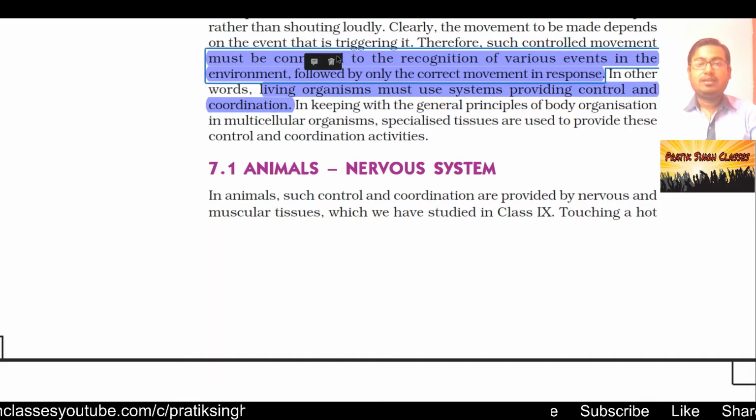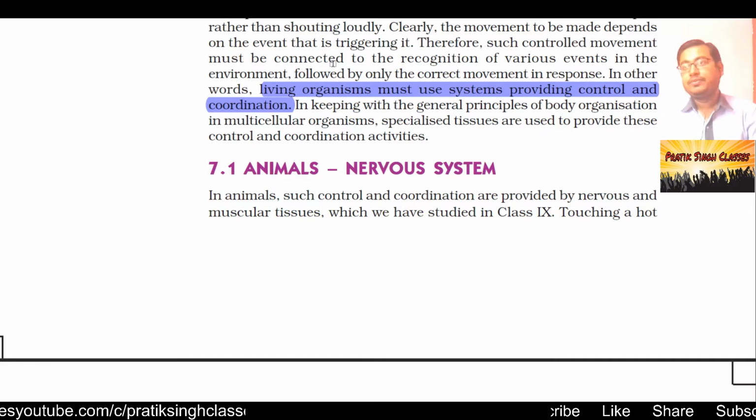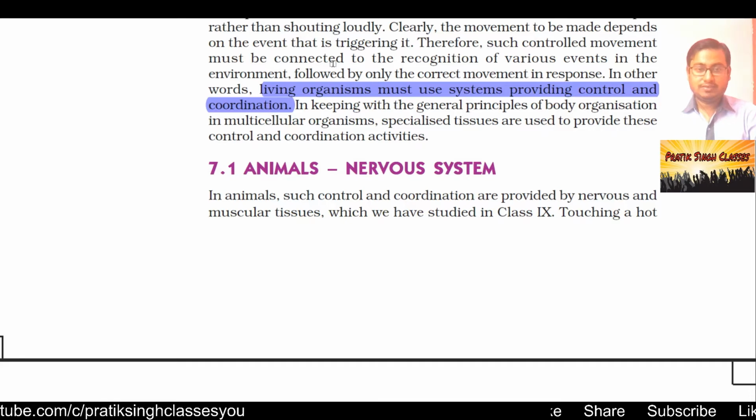When we shake our hand or rub our hand, when we feel cool, when we feel hot, we react to it. Then we move from that place. A lot of changes happen in our body. We feel cold, we feel warm, we feel nervous, sometimes we feel fear when we see something fearful. Why do all those things happen in our body? There must be something which is controlling all these movements.